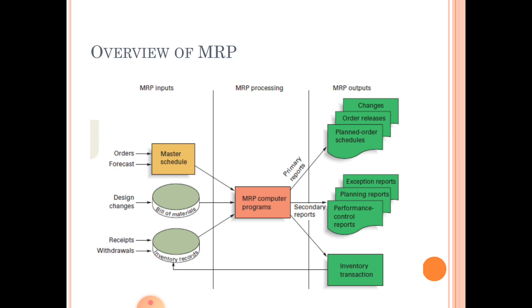First, let us discuss the three main components in the material requirement planning inputs. First, the master production schedule tells how much finished product is needed and when it is needed, what quantity is needed, so when the customer needs these items.